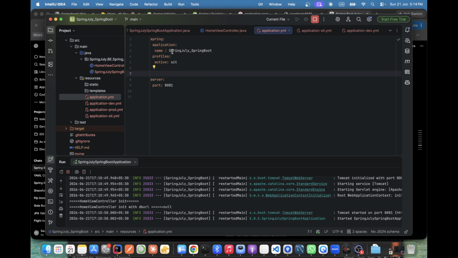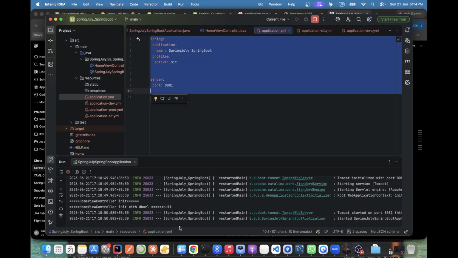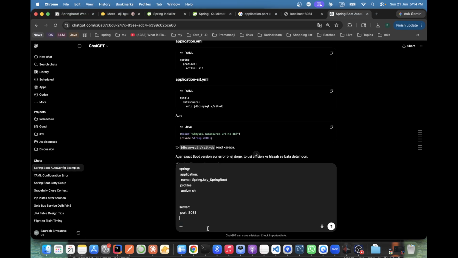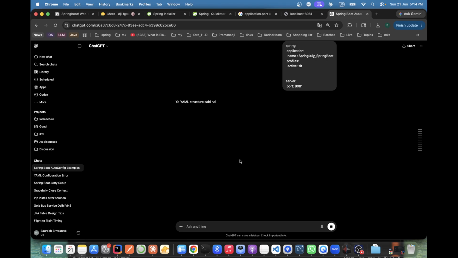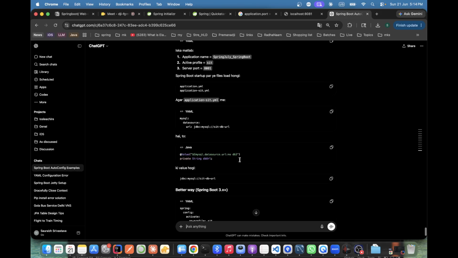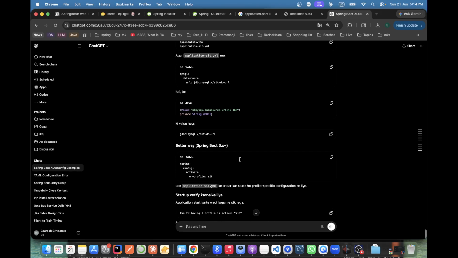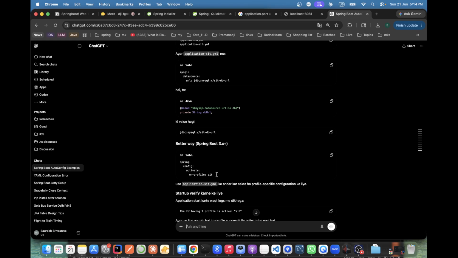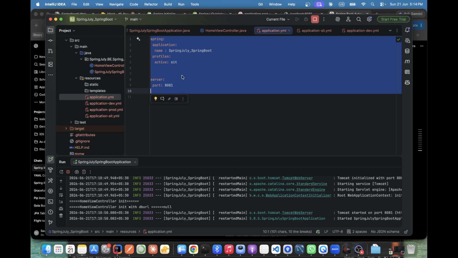Application dot name, dot active, that is also there. See, they are saying maybe we need to use this. That's why I made it down. Let's try to use one.